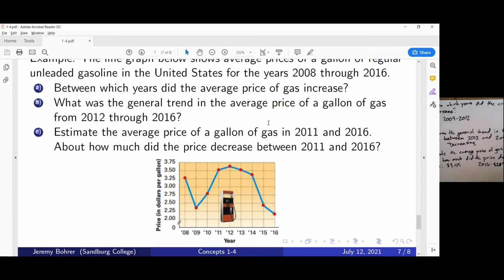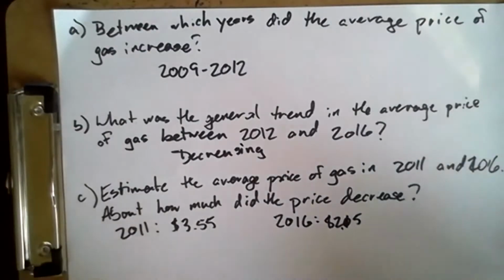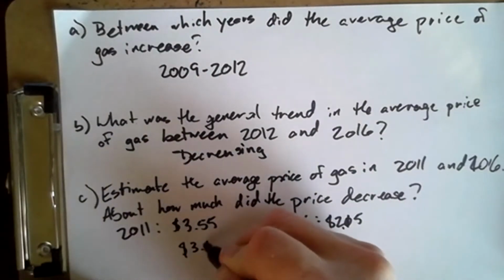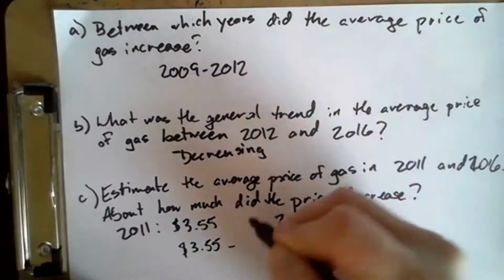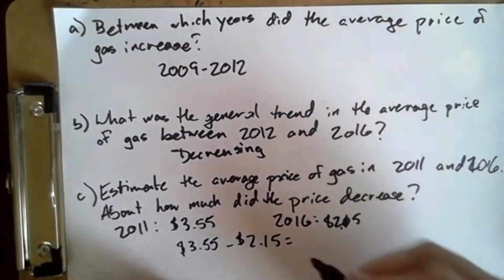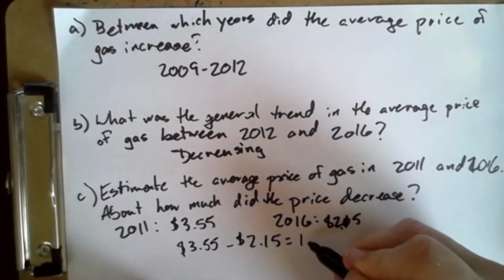So we ask about how much did the price decrease between those years. To find out, we'll just subtract $3.55 minus $2.15, which gives us $1.40.